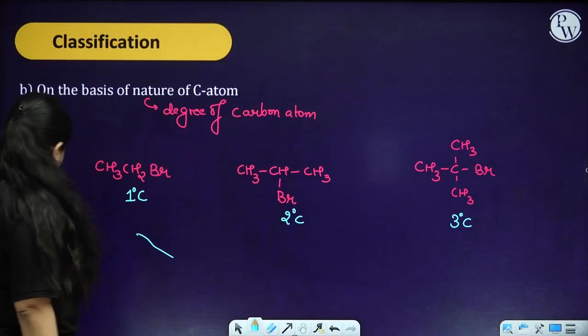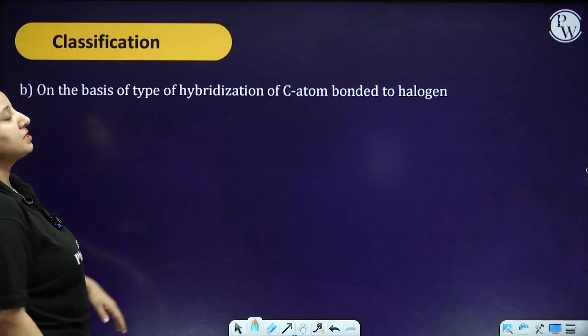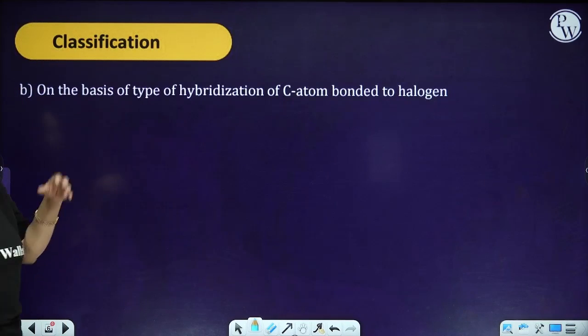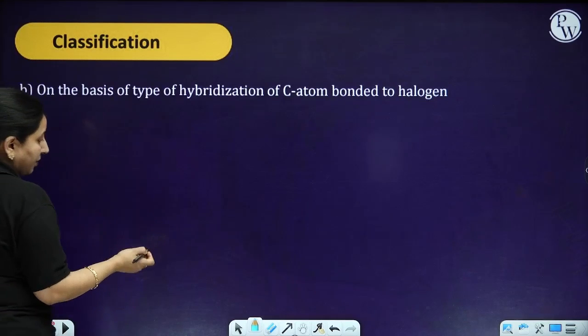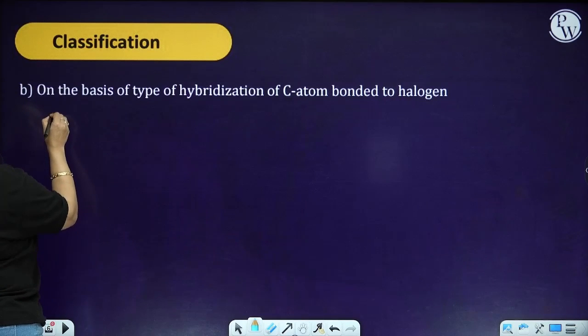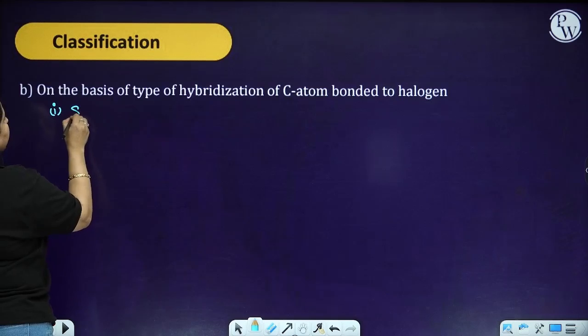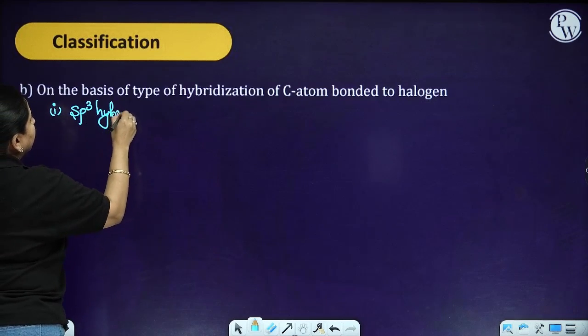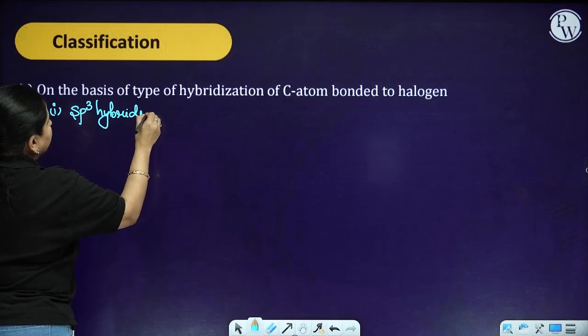Okay. Moving ahead, next is on the basis of the type of hybridization of the carbon atom to which the halogen is bonded. First, you can have the sp3 hybridized.